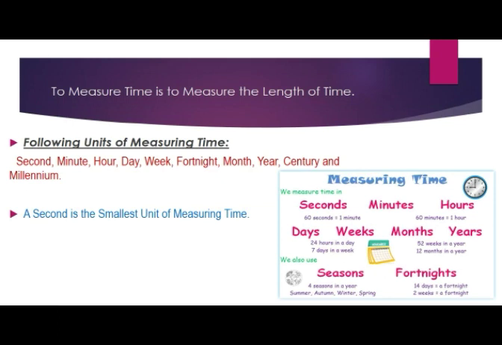So here are certain units of measuring time. For example, second, we all know second. 60 seconds make one minute. Second is the smallest unit of measuring time. Next is minute. After that, hour, day, week, fortnight, month, year, century and millennium. This we have already seen in our first video. So these all are the units of measuring time. By considering these units, we come to know the particular time required for a particular thing.